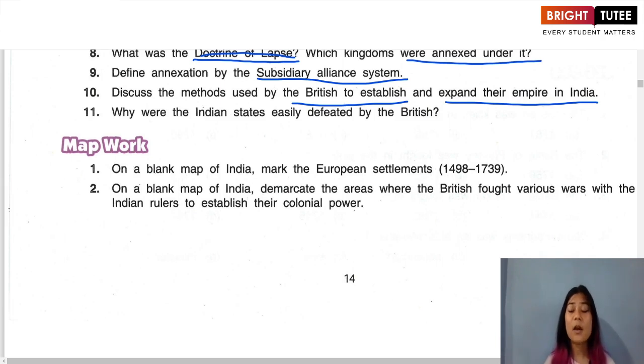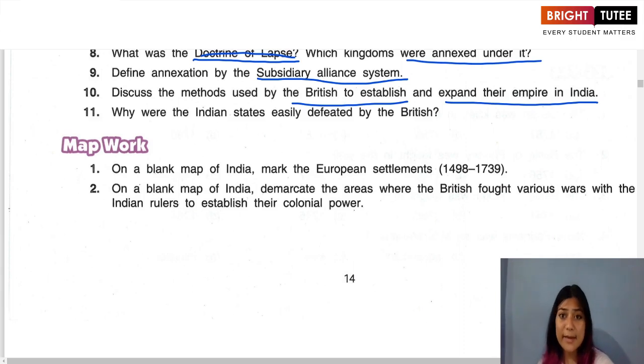And then you can also write about the various wars and battles that the English East India Company fought with the Indian rulers, like the Mysore Wars and the wars with the Marathas. And then you can say that with the end of these battles and wars, the British East India Company became victorious, and it started to exercise control over the territories and the kingdoms of the Indian rulers.